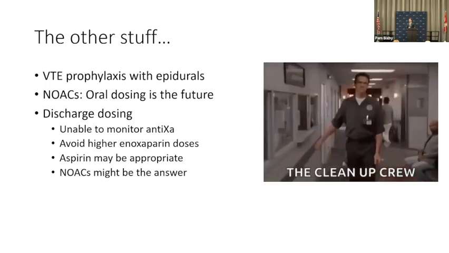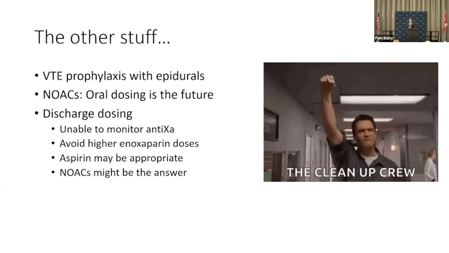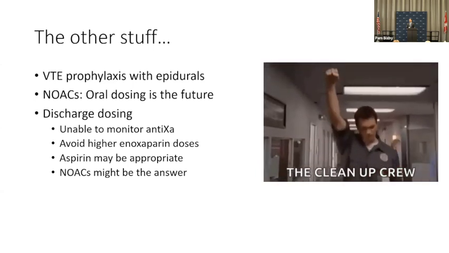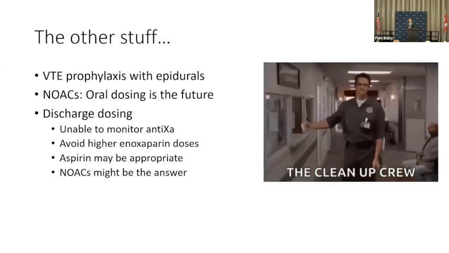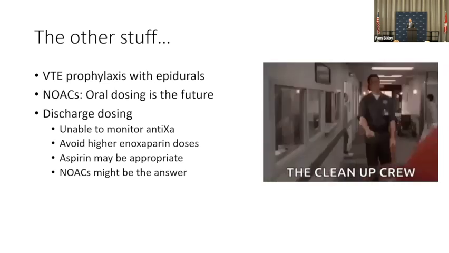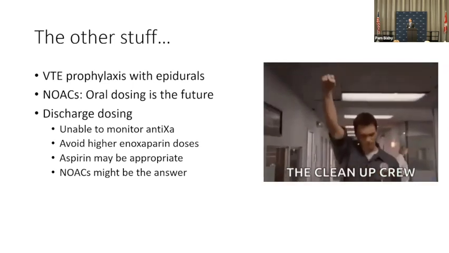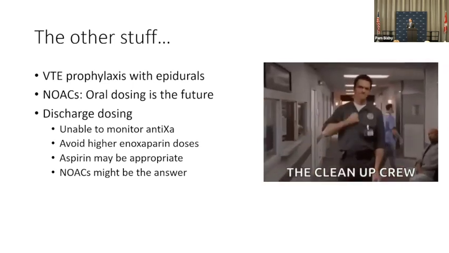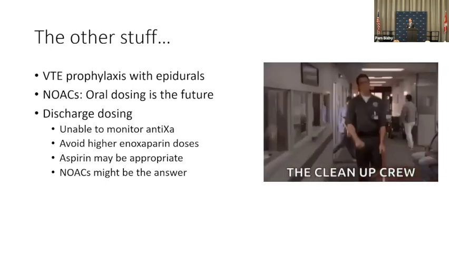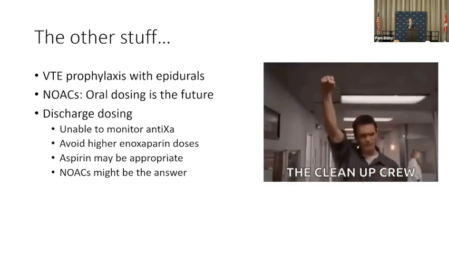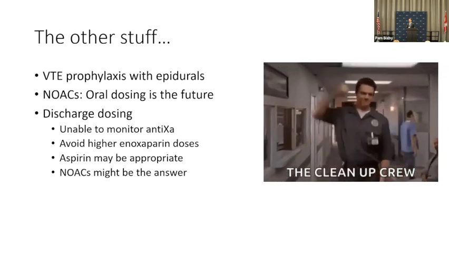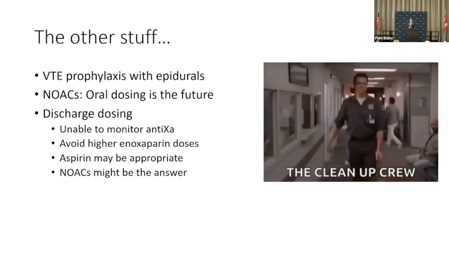Discharge dosing. So we've heard this. The data we're presenting is really for in-hospital dosing; discharging patients on higher enoxaparin doses is probably unsafe. You don't monitor anti-Xa levels, so we backed off on that. We'll do 30 every 12 hours or 40 once a day, certainly in rehab. We're more likely to use enoxaparin or rivaroxaban.